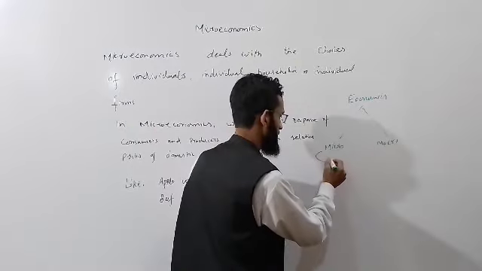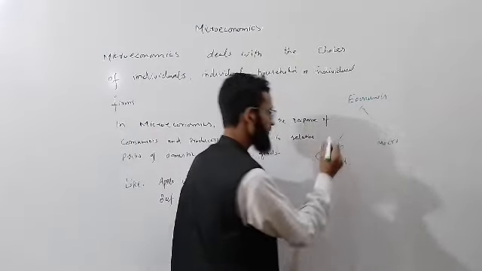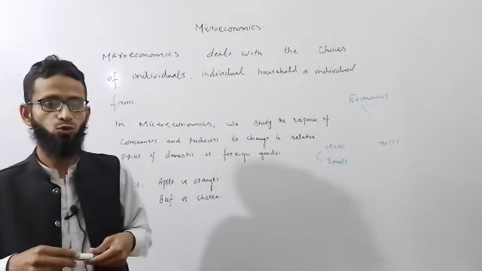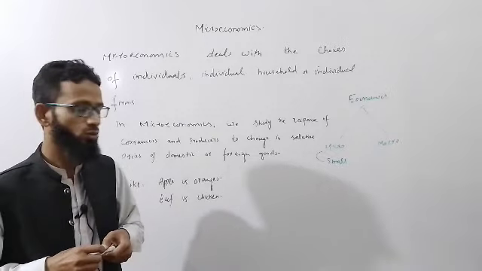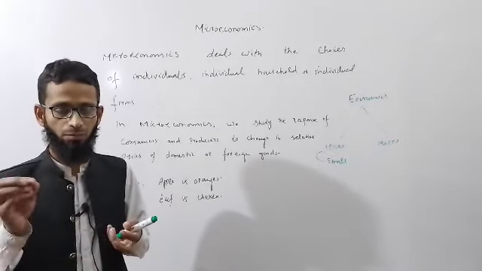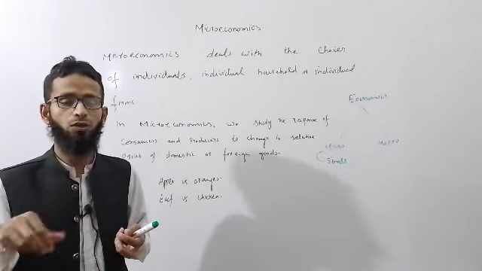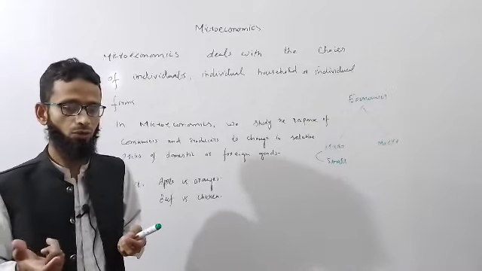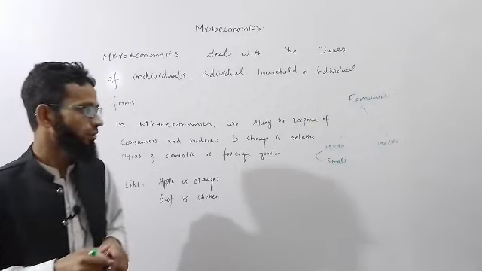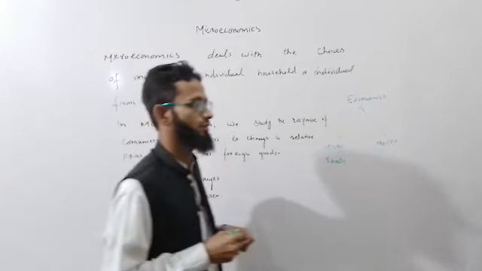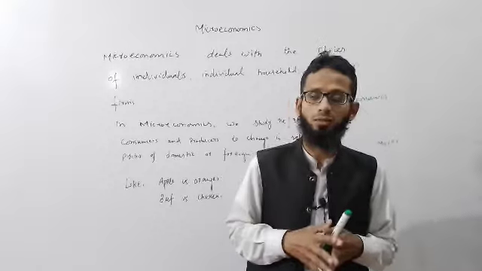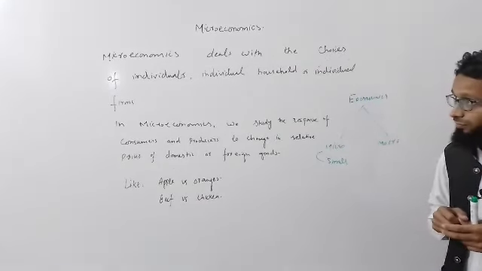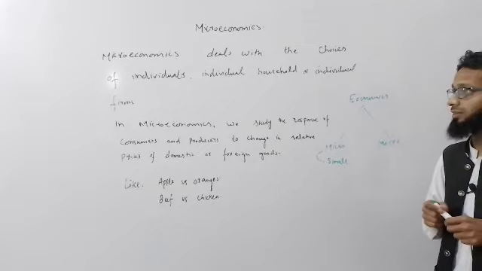Micro means small. Just like in physics, we say microscope, and we call a micro body a millionth part of a body, the tiny element of any body. That is what micro means. In economics, microeconomics is that branch of economics in which we study at a small level. So now let's go to the definition.